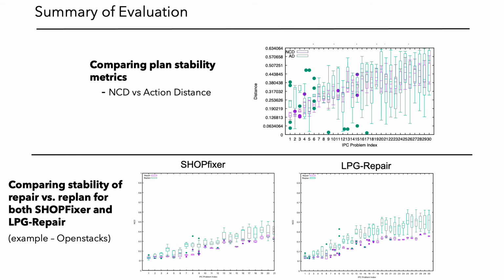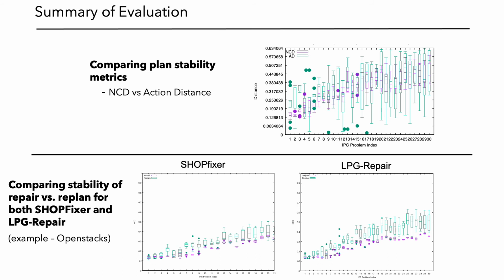Now we want to look at the question of stability. Here we argued that stability was better measured by our NCD metric than by action distance. Better measured is subjective, but we showed experimentally that NCD provides much more tightly clustered measurements than action distance.